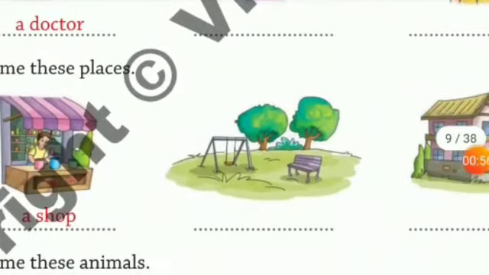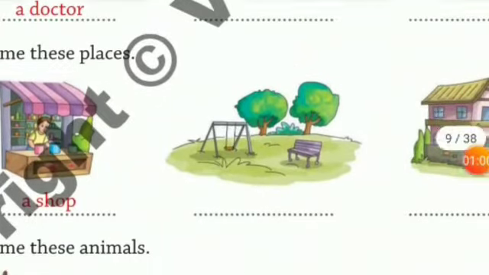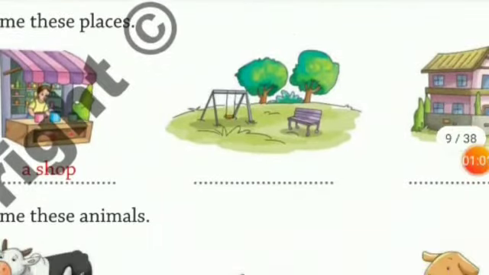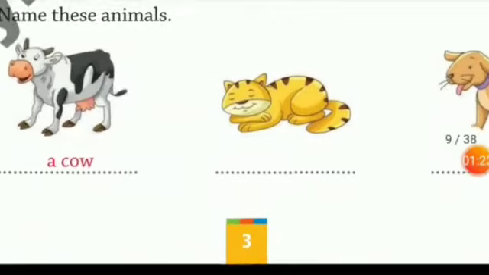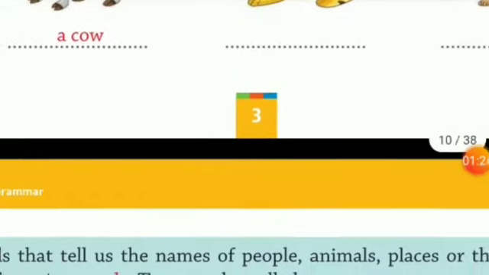Next is name these places. So you have the first picture is about a shop, the second is about a park, and the third is about a house. Then we move to the next question. Name these animals. So you have a cow in the first picture, a cat in the second picture, and in the third picture you have a dog. So these are animals, right?